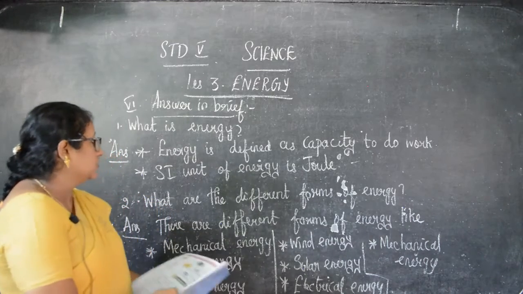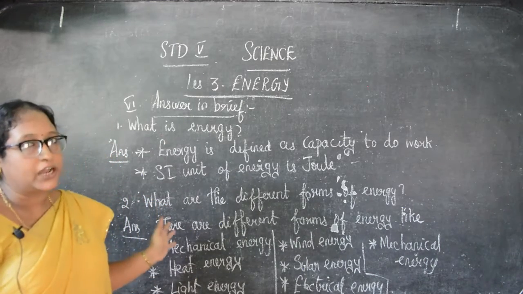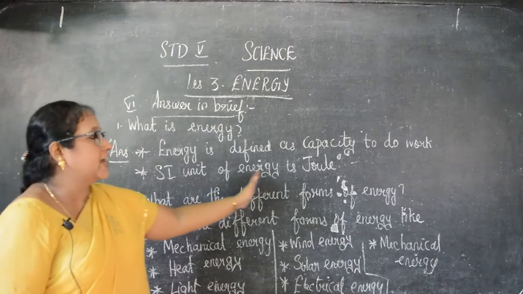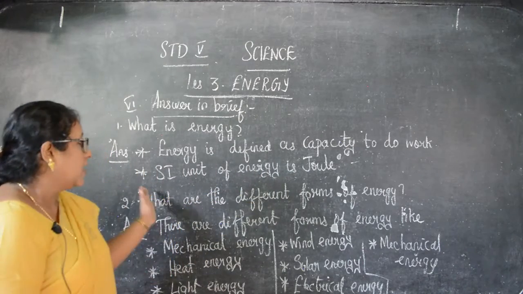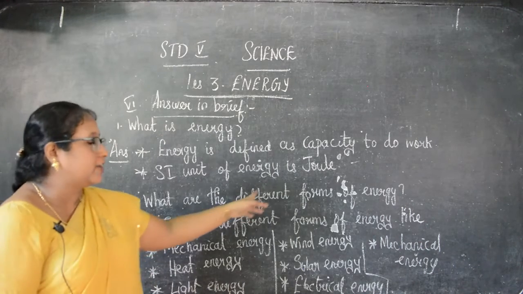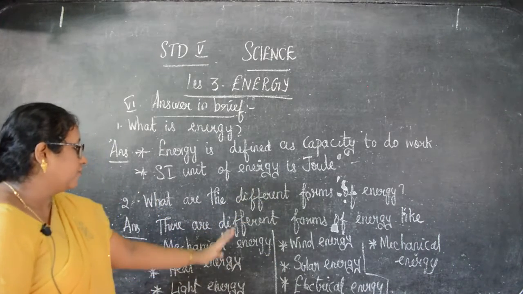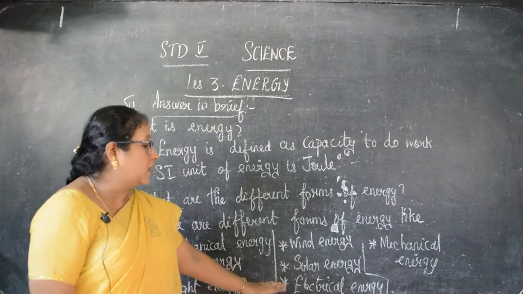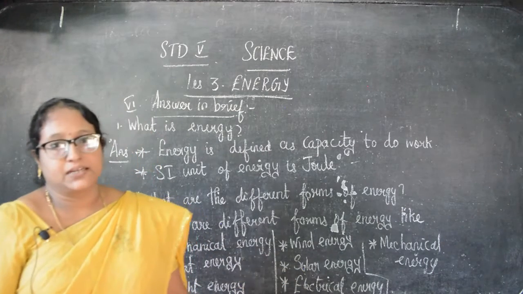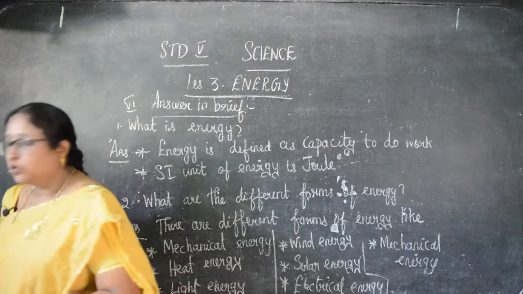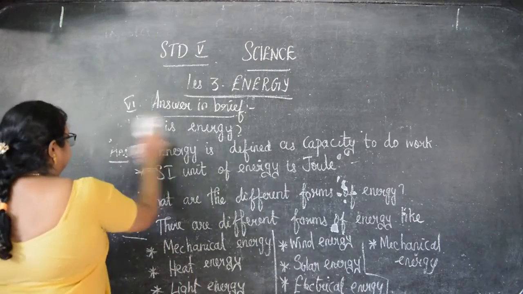Now have you taken down these two questions, children? I'm going to rub the board now. So two questions I've given here. What is energy? Energy is defined as capacity to do work, and SI unit of energy is joule. And the second question is, what are the different forms of energy? There are different forms of energy like mechanical, heat, light, wind, solar, electrical, and mechanical energy. Finished, children? Have you taken down in your notebook? Now next we'll go to the third question.